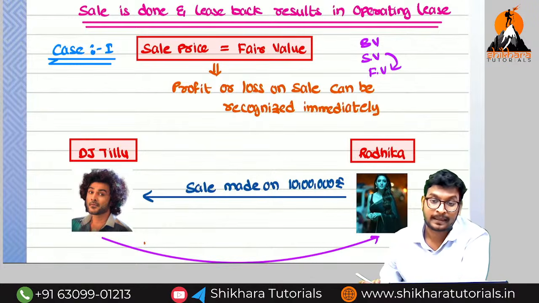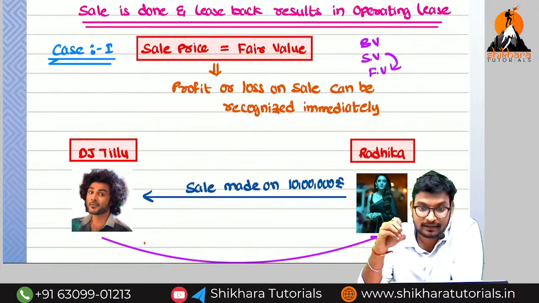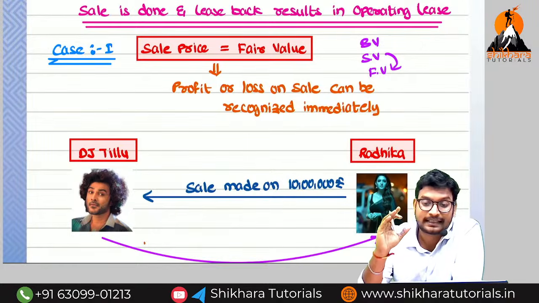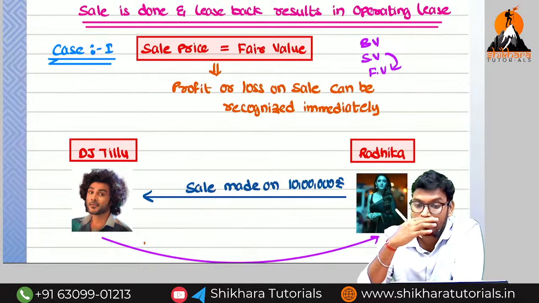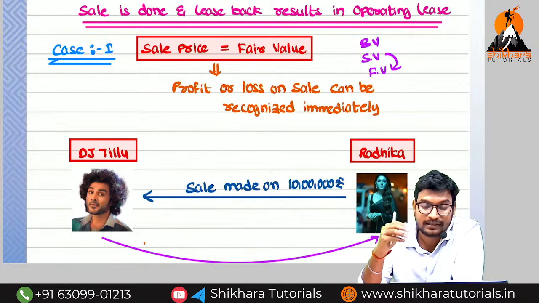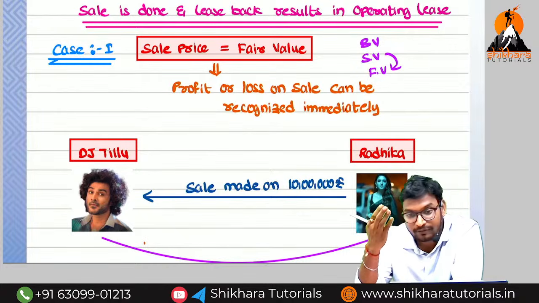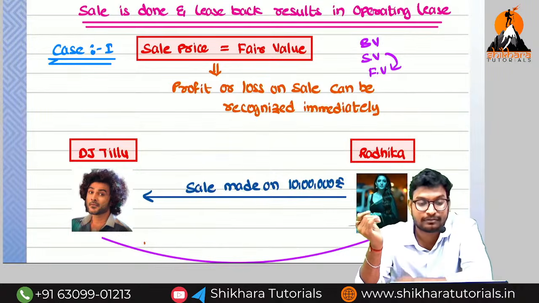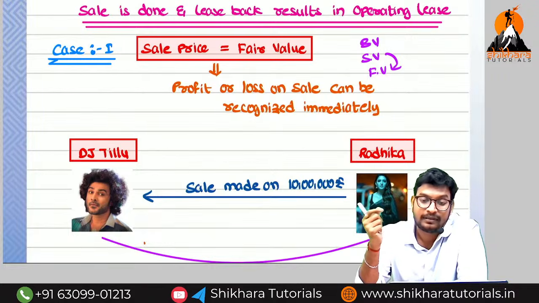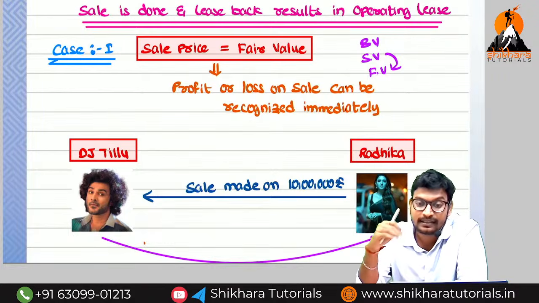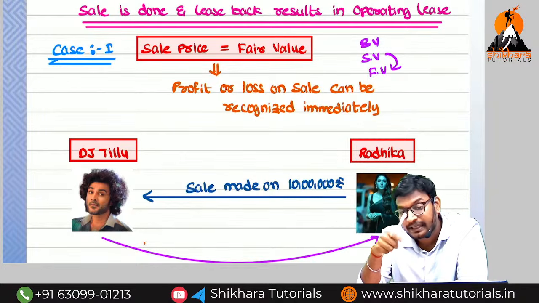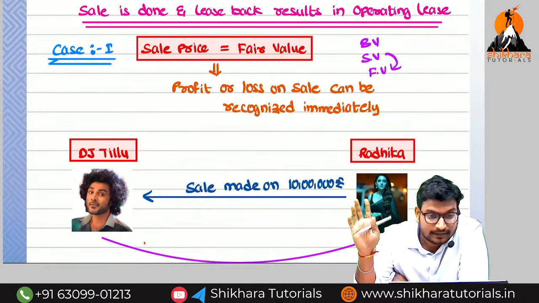If the sale value is less than or equal to the fair value, it is the correct thing. If you want to sell a particular asset, you can sell at fair value, above it, or below it. Normally we sell at market value, and fair value means market value. Generally we sell at market value or lower. If you sell at higher than the market value, it is a wrong thing.